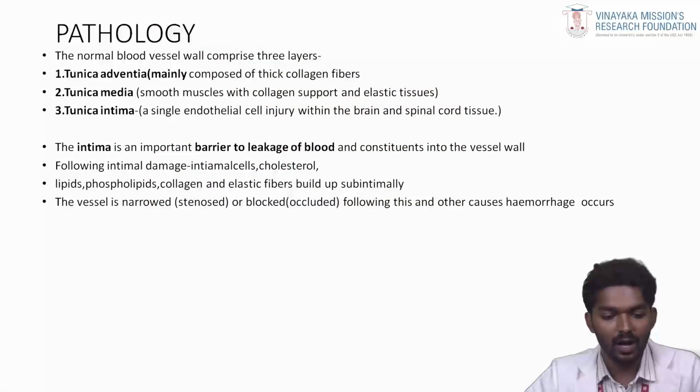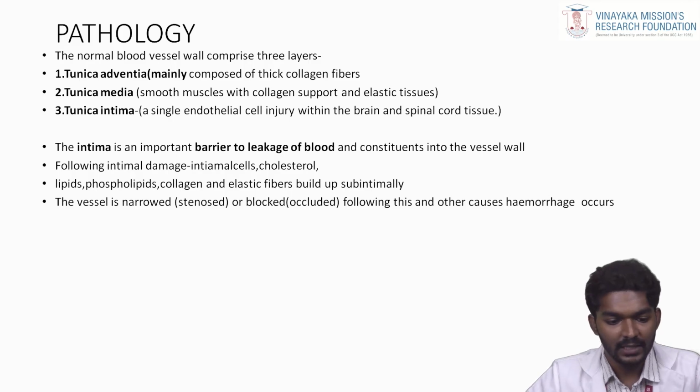First of all, we are going to see the normal pathology of the blood vessels. The normal blood vessel comprises 3 layers: tunica adventitia, tunica media, and tunica intima. Tunica adventitia is the outer layer and is composed of thick collagen fiber. Tunica media lies between the adventitia and intima; it is smooth muscle with collagen support and elastic tissue. The innermost layer is the tunica intima, a single layer of endothelial cells.